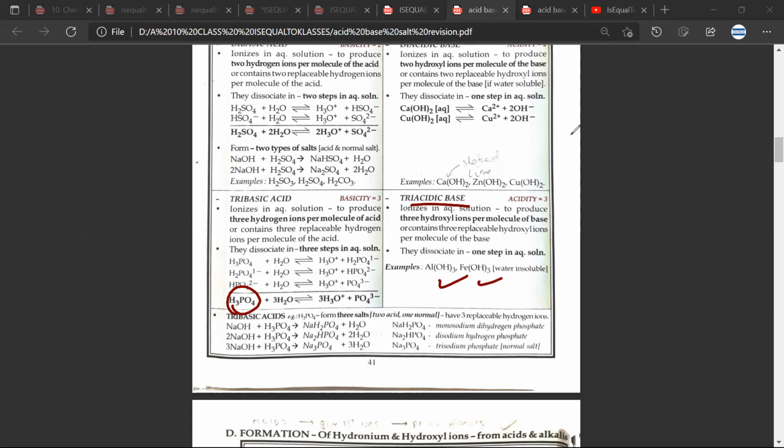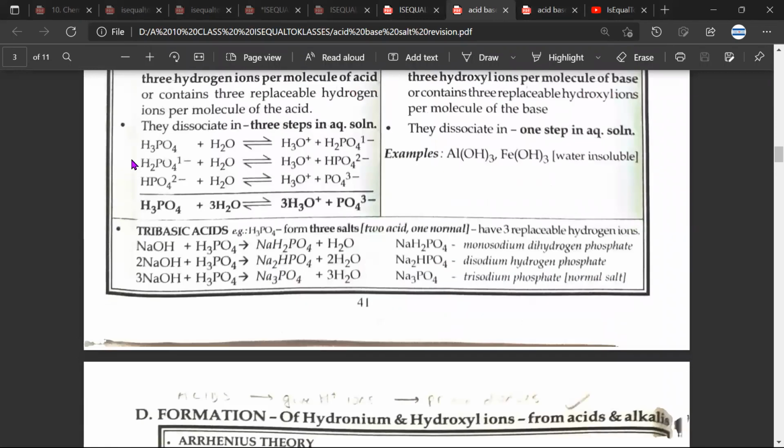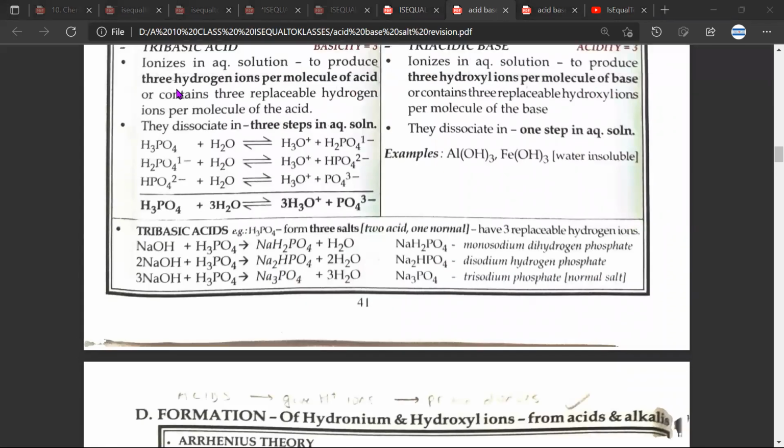No doubt. And actually, if you look carefully, I'll zoom this a bit. This is where we'll get the solution to one of the things that we were discussing previously. A tribasic acid, for example H3PO4, will be able to form 3 salts, 2 acid salts and 1 normal salt. Mr. Sibang, any doubt? No doubt. Great, sir.